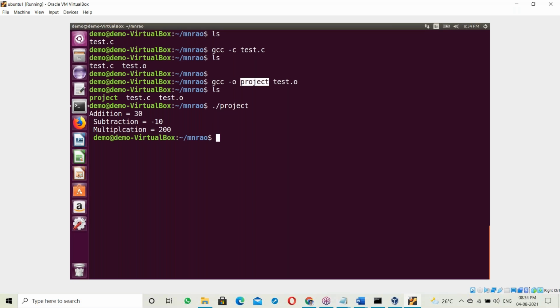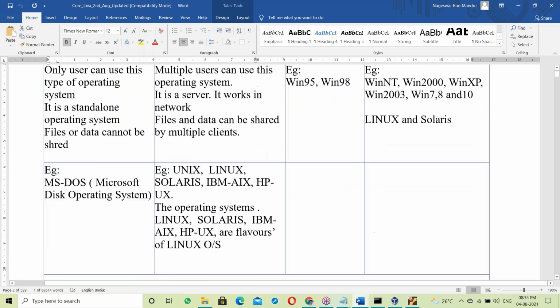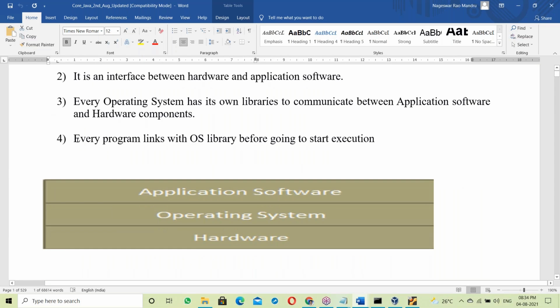About the exe file, we should discuss. At the time of generating the exe file, it links with the OS library. After linking with the OS library, at runtime it uses that OS library to communicate with hardware components. See, previously we discussed one point here: every program has to link with the OS library before it starts execution, before it runs, right?